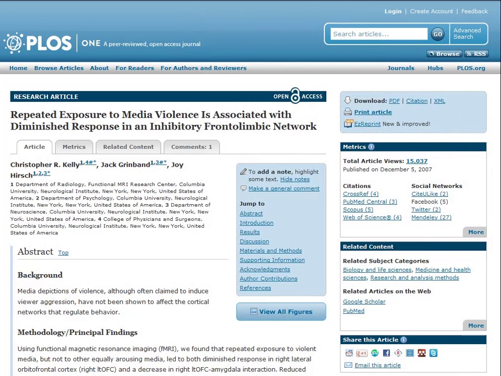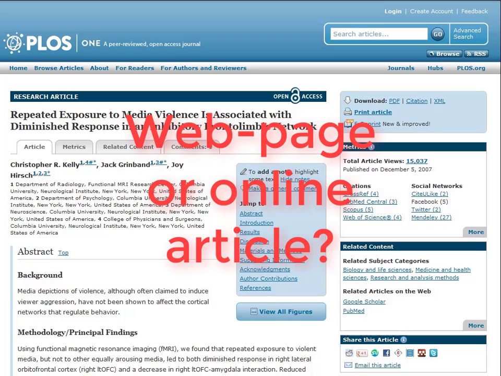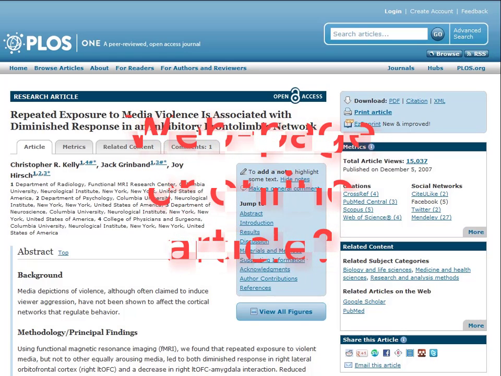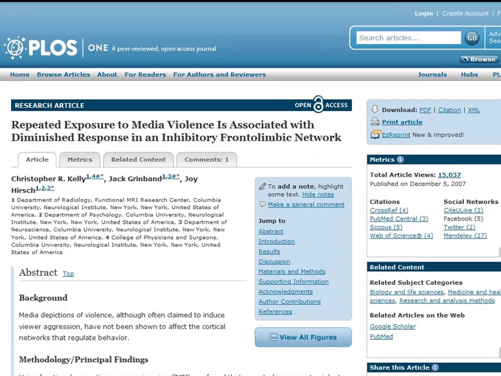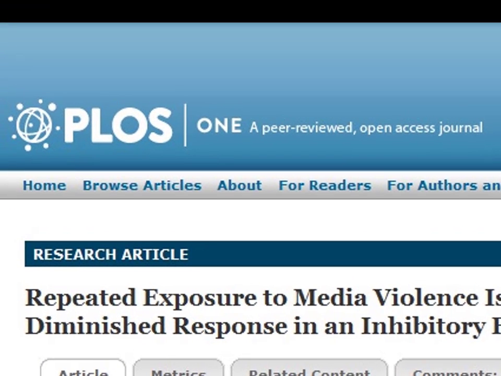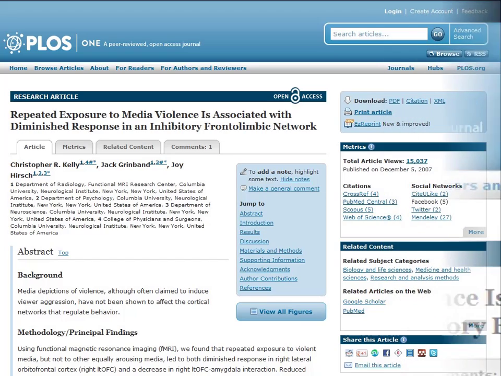Let's look at another website. Is it a web page or an online article, and how can I tell? In this case, this is an online article. Look at the top of the screen. It states PLOS1, a peer-reviewed open access journal. The fact that it is peer-reviewed is important.